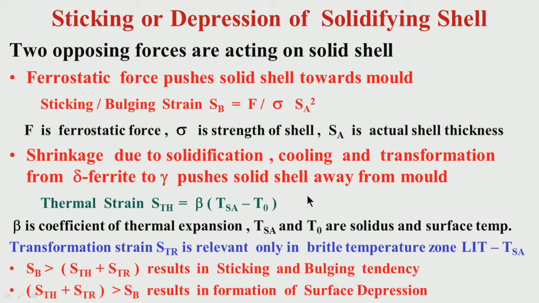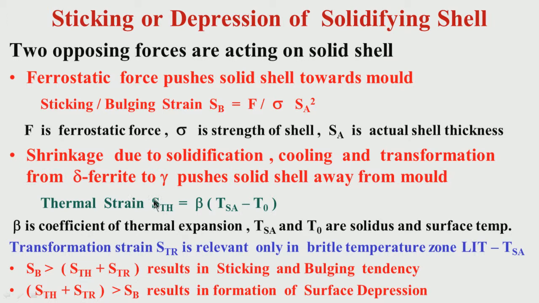It depends on what? There are different components I have told you. There is shrinkage due to solidification, there is cooling, which is a thermal one, and there is a transformation.